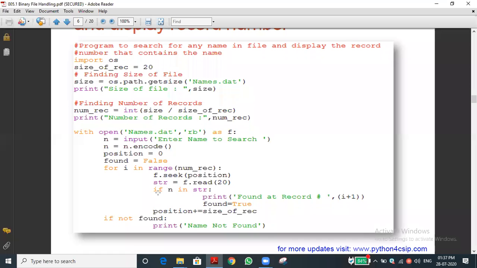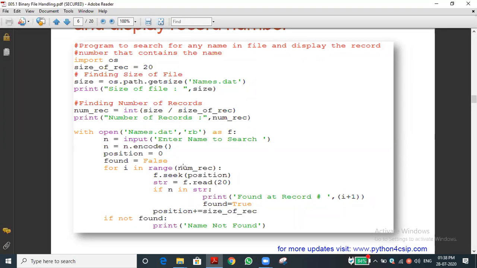Now you can see if n in str, what is n? It is a variable containing the encoded name. Because str also reads the data in the binary format, we didn't decode it. So str is in the encoded form, and n, the name, is also in the encoded form. For example, I entered Vikas only, but the actual data is Vikas plus 15 characters.